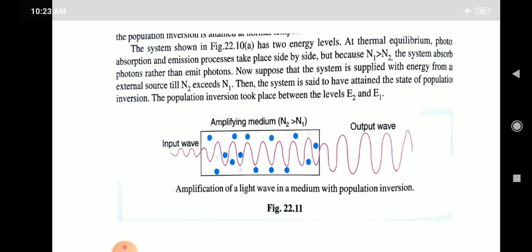In this diagram, the amplification of the light wave in a medium with population inversion is shown: input wave, and here the amplifying medium where N2 is greater than N1. Okay. When the system is in the population inversion state, a few randomly emitted photons trigger stimulated emission of photons, and those stimulated photons induce more stimulated emission and so on. Consequently, light gets amplified and a cascade of light is produced.